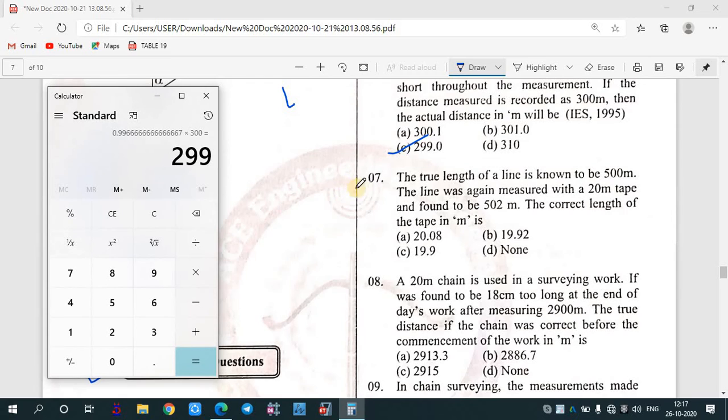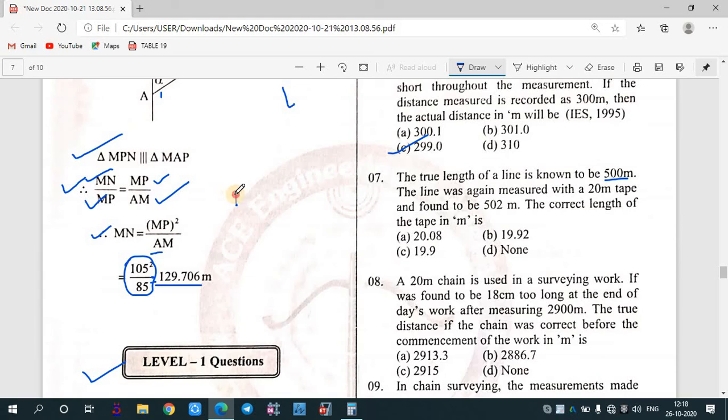After that, the next question: the true length of the line is 500 meter. So we have got the true length value. Now we have got the left hand side value. The line was again measured with a 20-meter tape and was found to be 502 meter. The corrected length of the tape in meter. We need to calculate the L dash value. We have got the value of L and the measured length value. In this, the true length value has been given as 500.